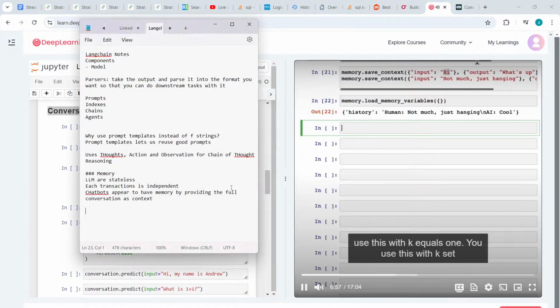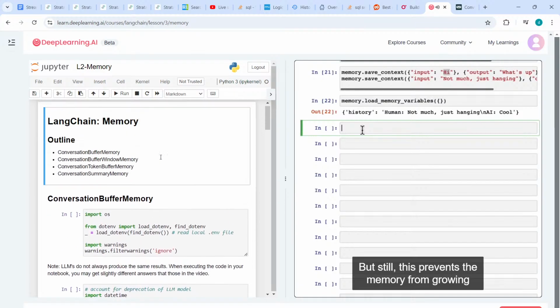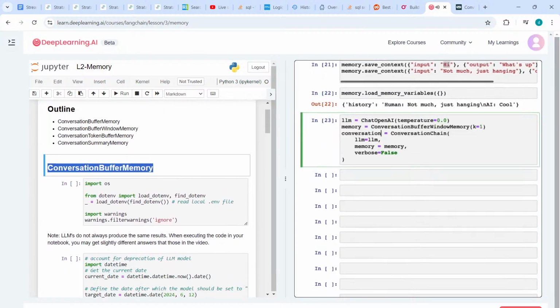In practice, you probably won't use this with k equals 1. You use this with k set to a larger number, but still this prevents the memory from growing without limit as the conversation goes longer.